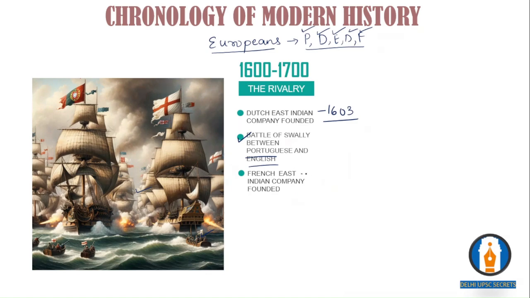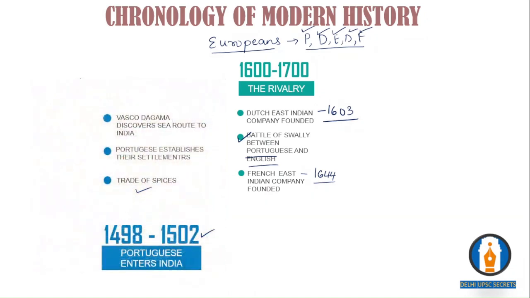And later, in 1644, the French East India Company was founded. It means that during this time the English were also entering India. Moreover, in this period there were a huge number of rivalries between the Dutch and the English.